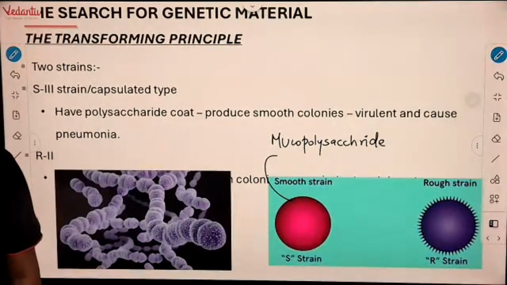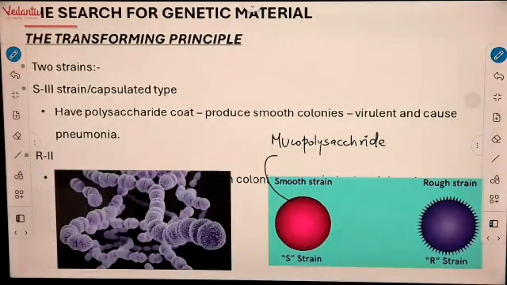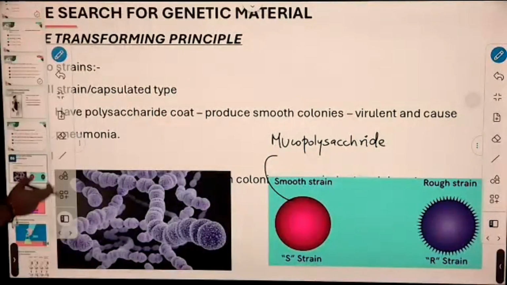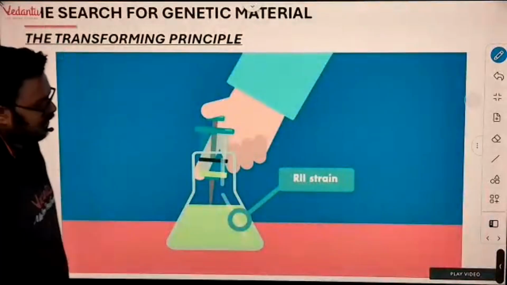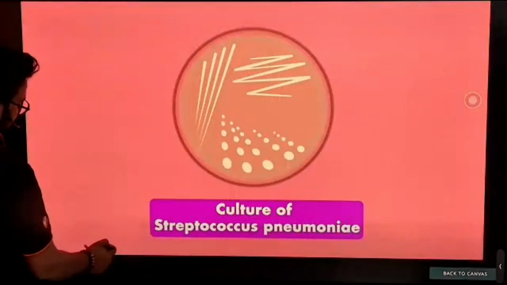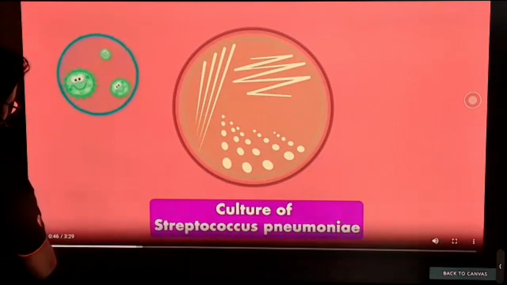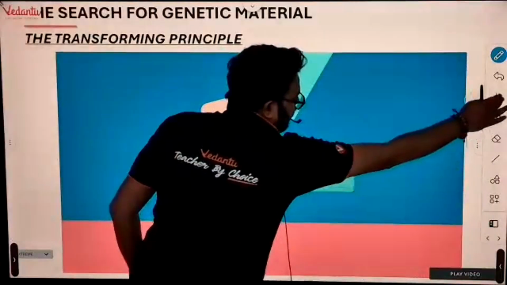Logical? Obviously I cannot do the experiment with you people, so I have to take mice. So the same thing: Griffith did the experiment with mice. I'll switch off the sound because I have to ask you questions also.